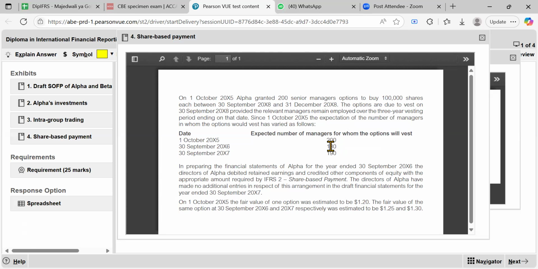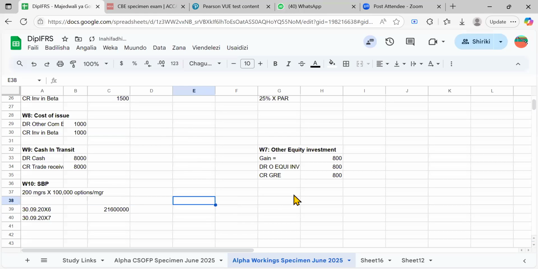How possible is it that they predicted for 20x6 that 180 managers would remain, and then the following year 190? That's why I'm saying whenever you see this 180, we don't mean by the end of year one, we don't mean those who have left in year one. No. This is the managers who would have remained over the entire 3 years. Ah, okay. Let me show you here.